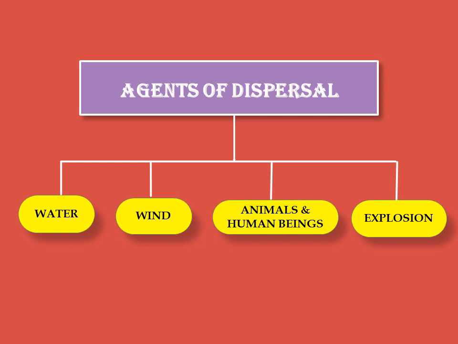If all the seeds fall at one place in a small area, and if these seeds germinate, there will not be enough space for all the new plants to grow. And also, the plants will not get enough mineral salts and water for growth. Also remember, not all seeds produced by the plants grow into new plants. Now we will see one by one.